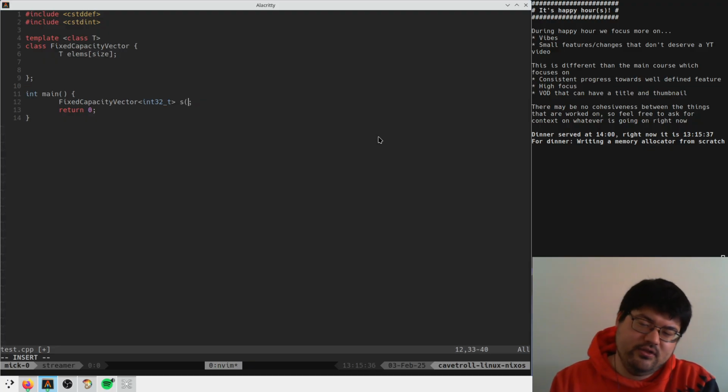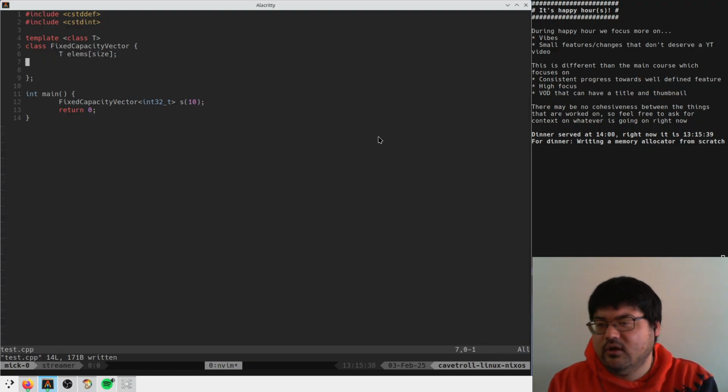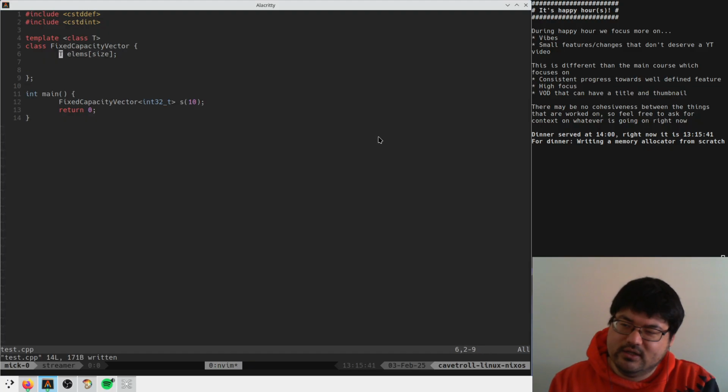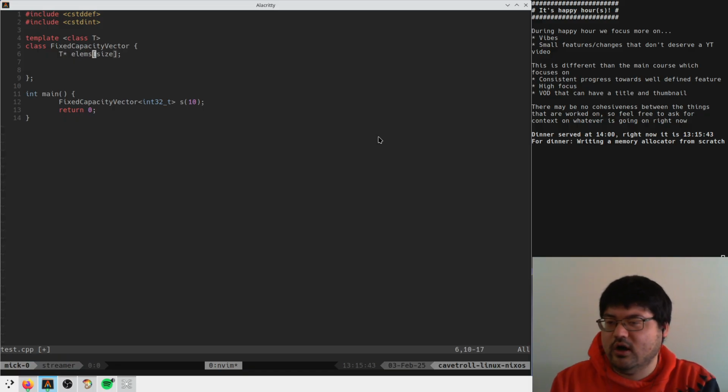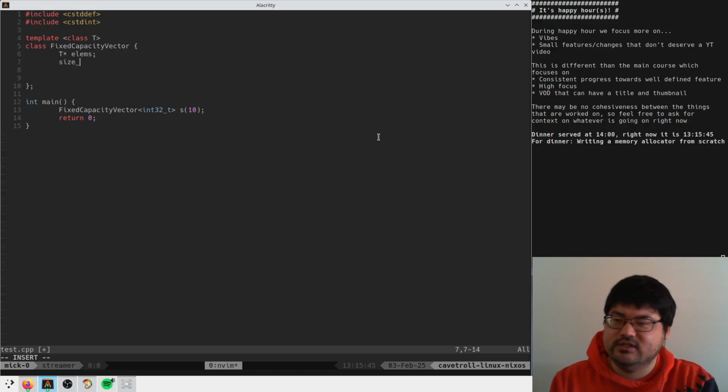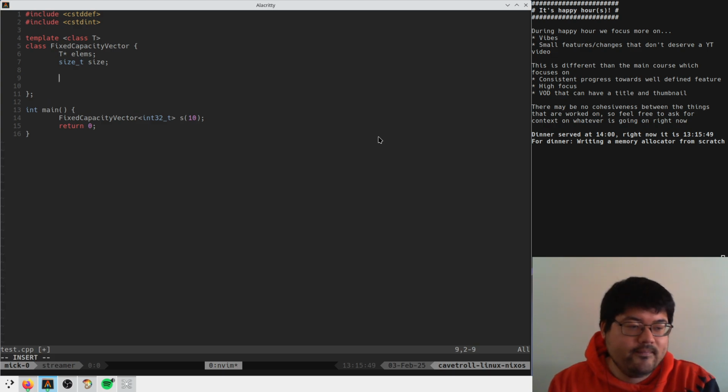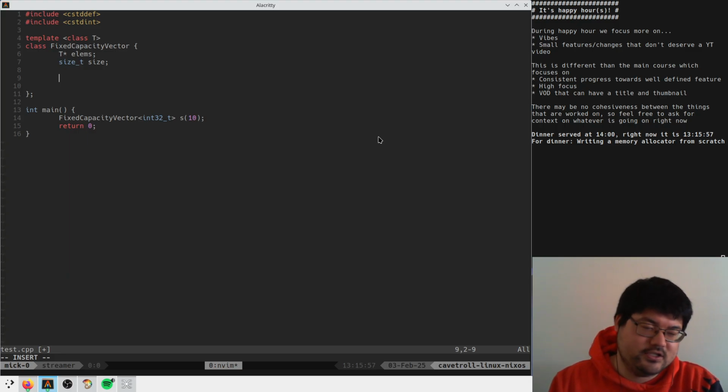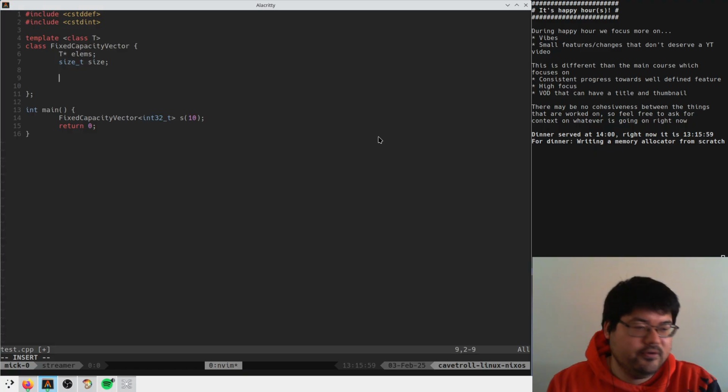We'll specify the size at runtime. It will have a T star elms and size_t size. That's how we'll stash this stuff. Array is the name std uses, but I want it to be growable. I'm pretending that it's a vector, but it's got an upper bound. You know what I mean?